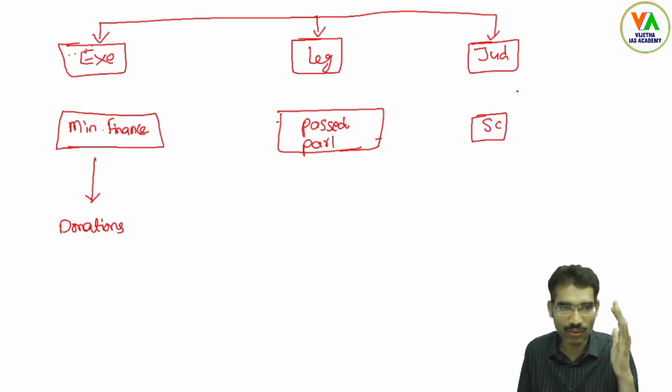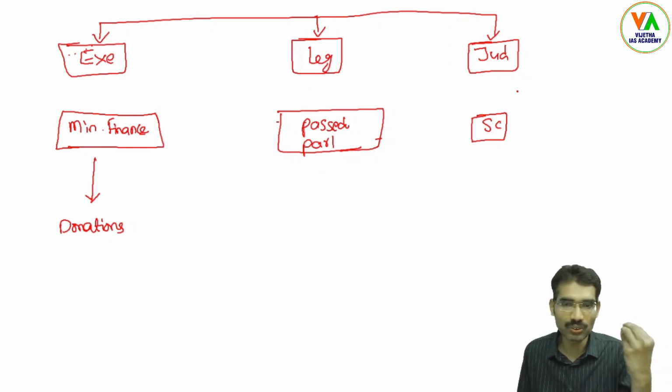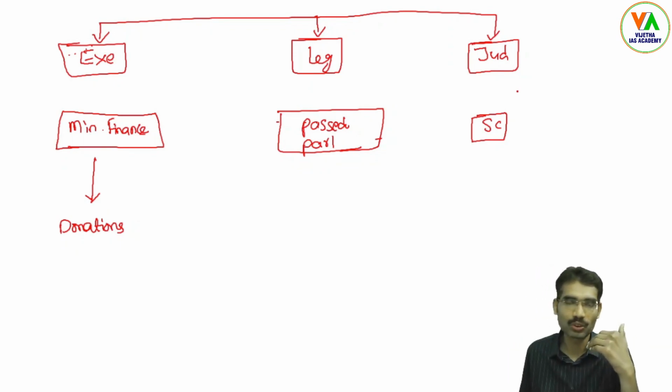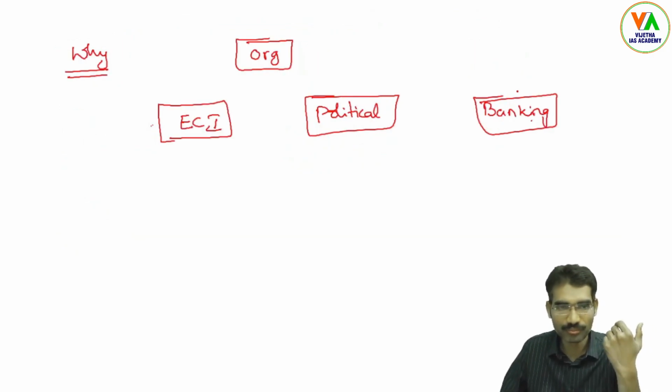So previously we have seen there are three important organs of the state: executive, legislature, judiciary. The executive brought this law through a Parliamentary Act, and still this case is pending in the Supreme Court. The Supreme Court now has to see whether this particular law is constitutionally valid or not.